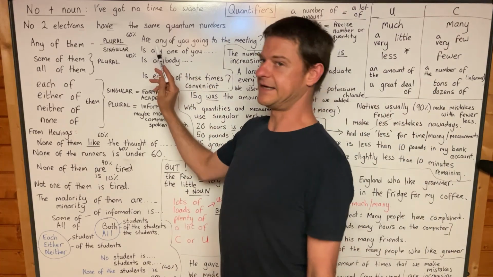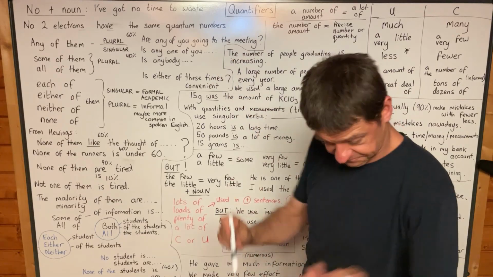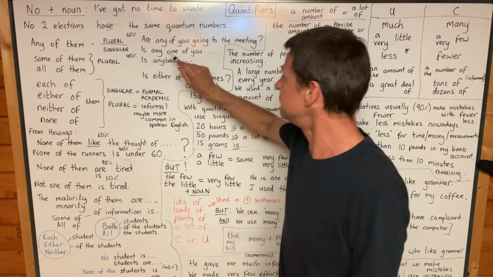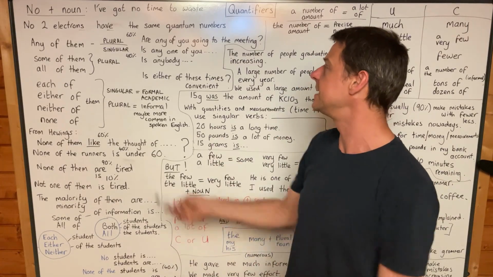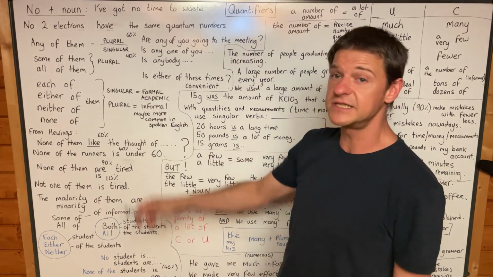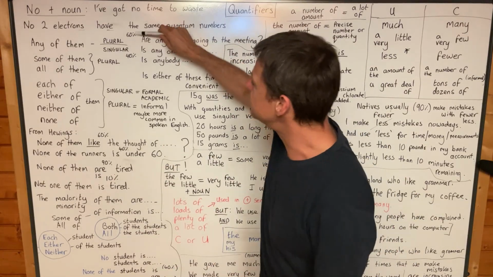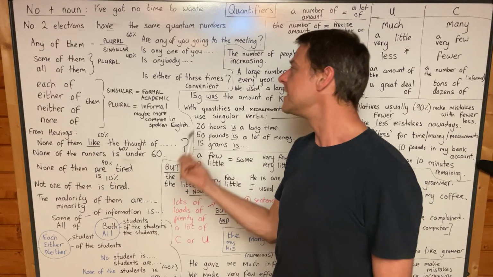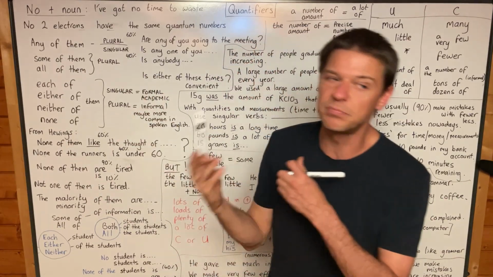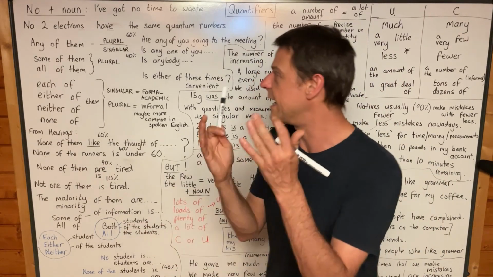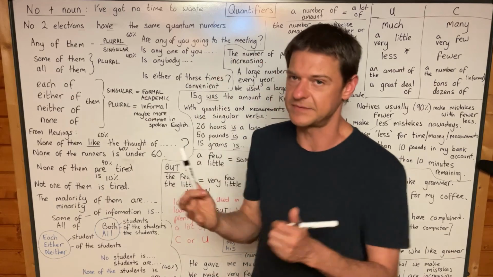But it's perfectly natural to say, is any one of you going to the meeting? That's correct. It's got to be is because of the one. You mean one here, yeah? Is any one of you going to the meeting? And you can certainly say, is anybody going to the meeting? Because of that, I think that's what confuses people. I think a lot of people, over time, any of them has become accepted as plural. Any plus any of and plural noun has basically been accepted as plural.